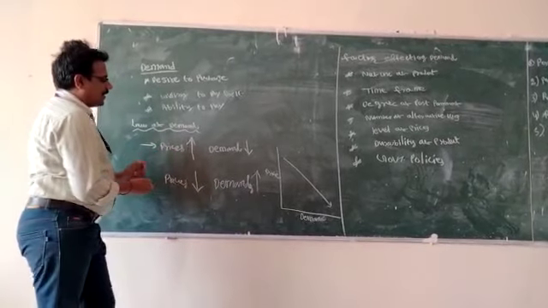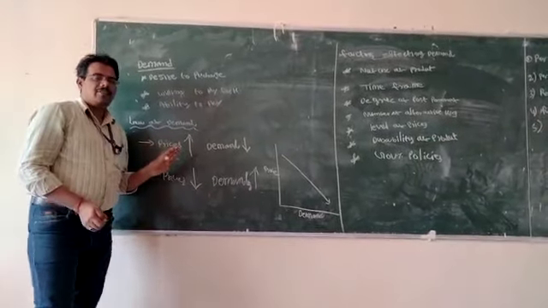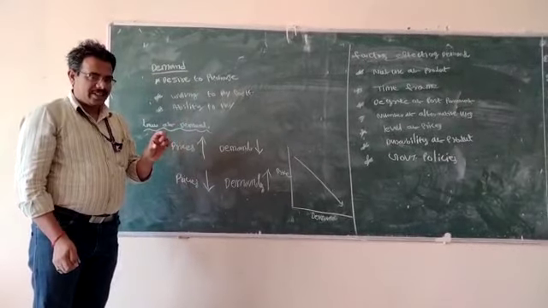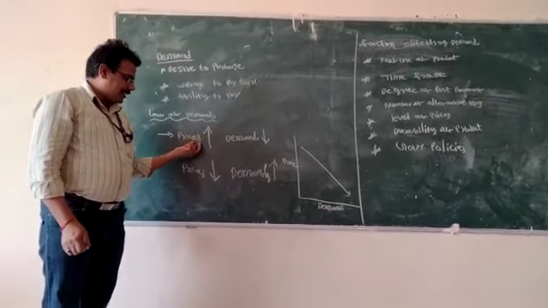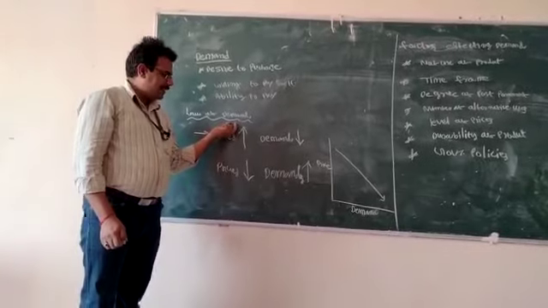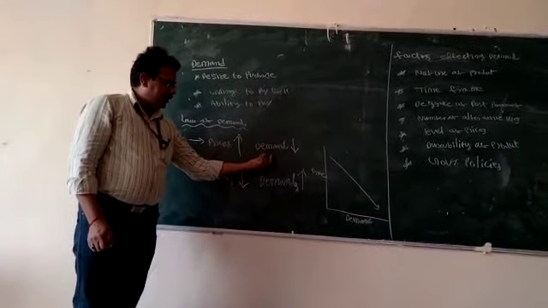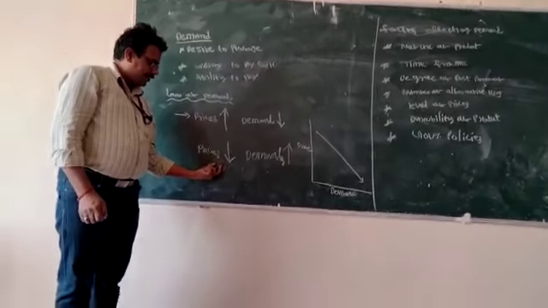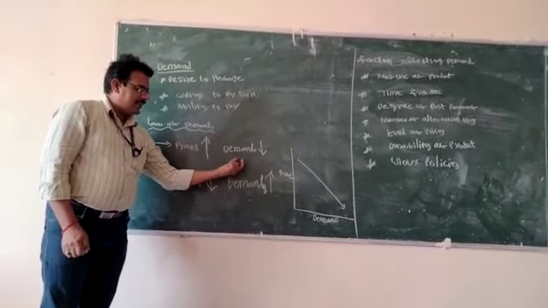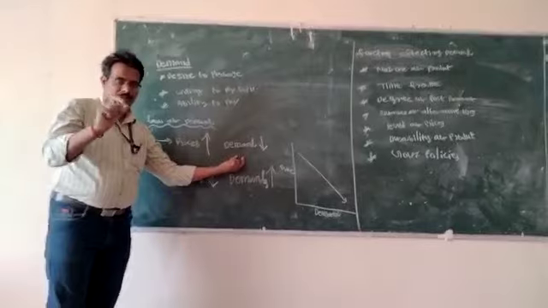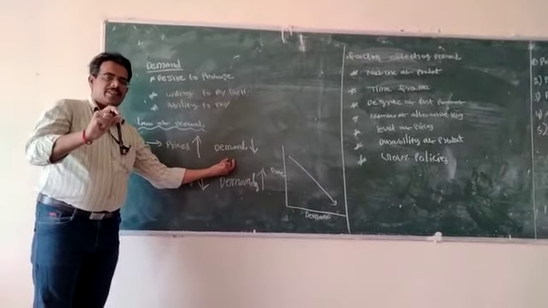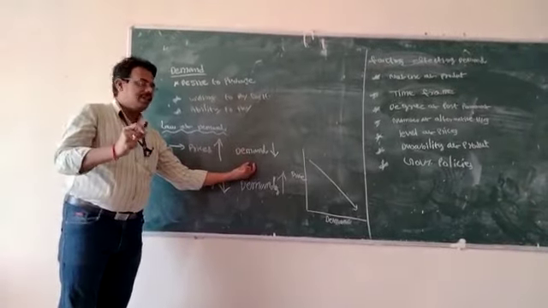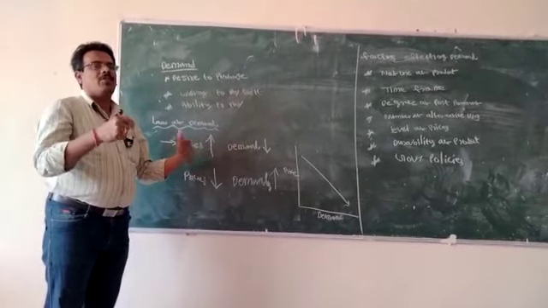This concept comes under the law of demand. The relationship between the price and demand of the product is inverse.